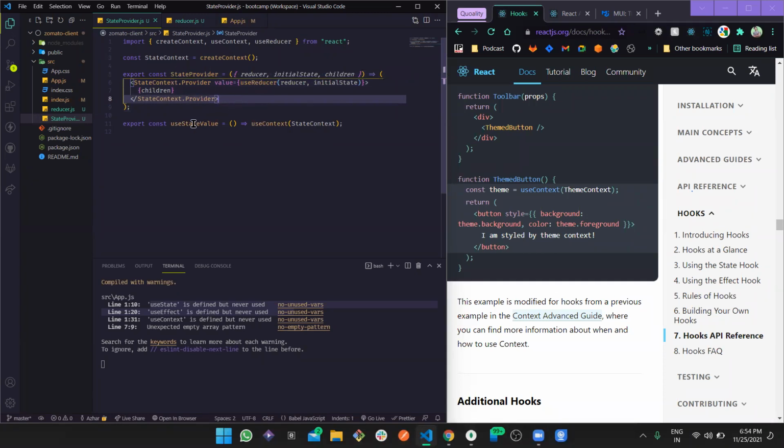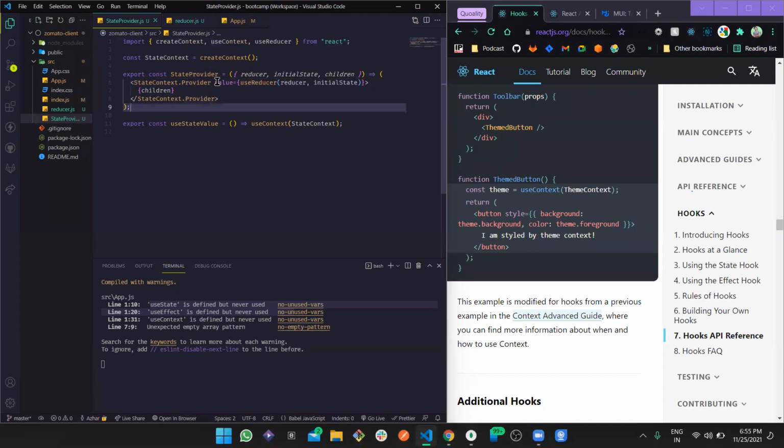What are we doing here? We are using three hooks together, not three, actually two. We are creating these two React hooks together to create our global state management: use context and use reducer. Now, this use context returns the default value of context, right?